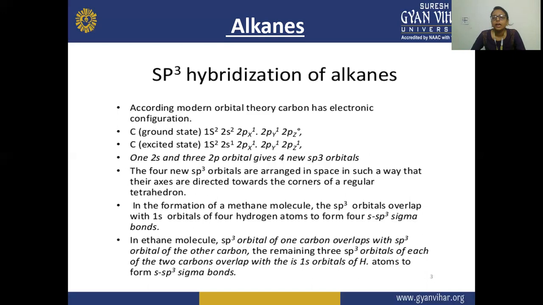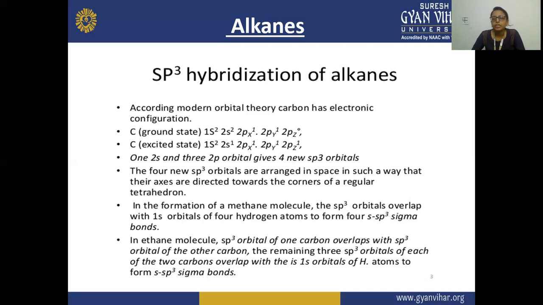But when the carbon is in the excited state, it has the electron configuration 1s2, 2s1, 2px1, 2py1, 2pz1. So here it has one 2s and three 2p orbitals, which give 4 new sp3 orbitals.